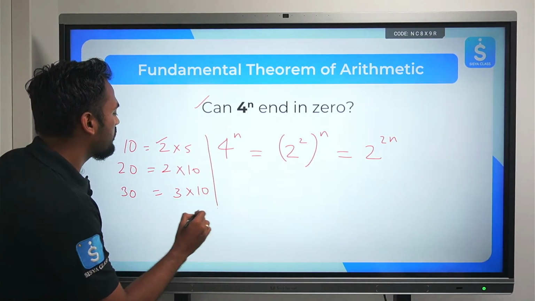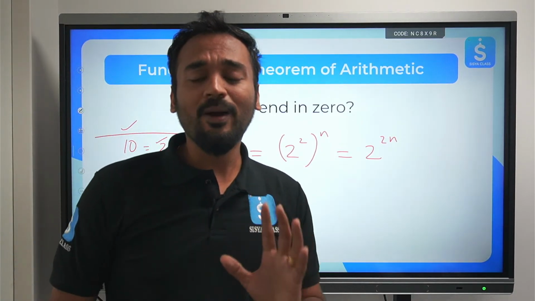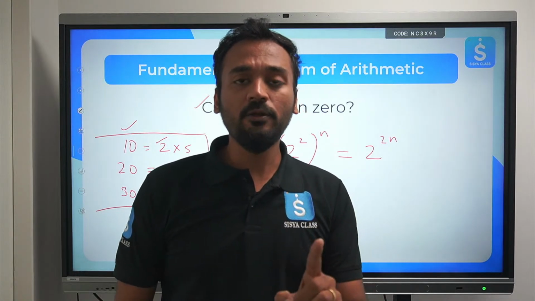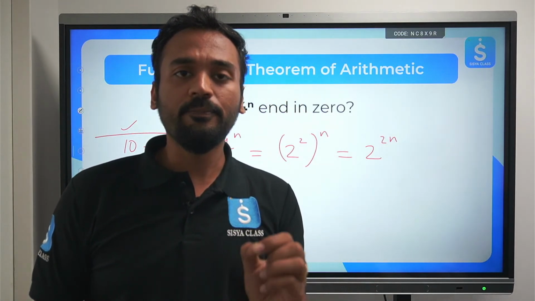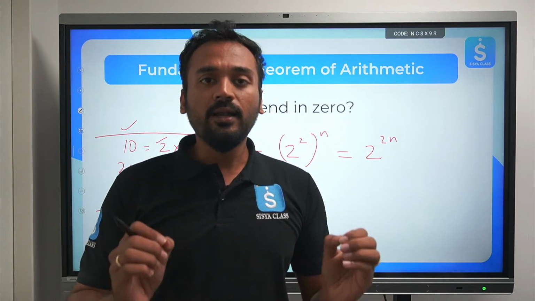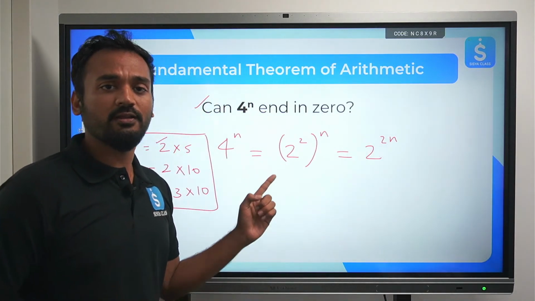So this is some basic concept which we will be utilizing over here as well. To make 1 10, we need to have 1 2 as well as 1 5. So at least 1 2 and 1 5 need to be there in the prime factorization of any composite number in order for that composite number to end with 0. This is the conclusion, and let us use this conclusion over here.